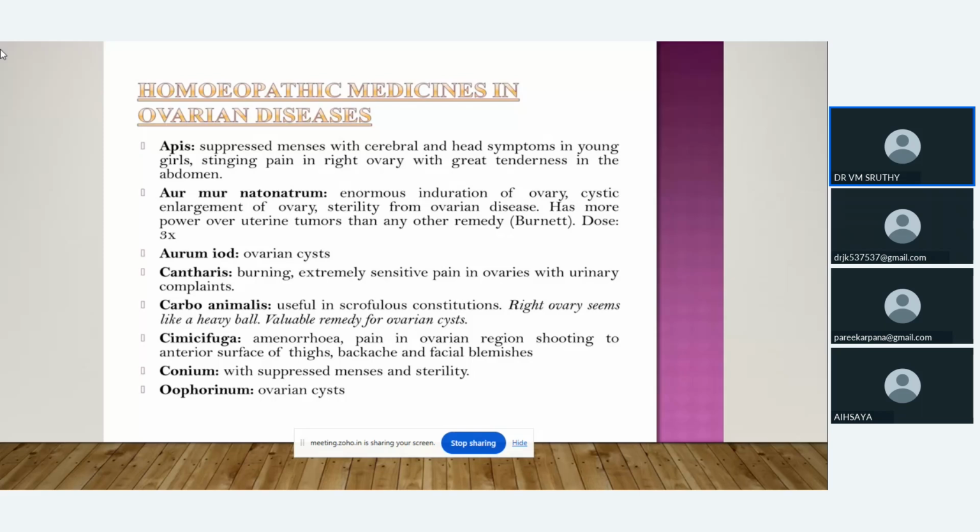Cimicifuga: amenorrhea with pain in the ovarian region. That pain will radiate towards the surface of the thighs. Along with such pain, the patient will have backache and other complaints. Then Cornea, when the patient has suppressed menses and sterility. Apis, Euphorinum: Euphorinum is a very good medicine for ovarian cysts. So these are the important medicines in ovarian diseases.